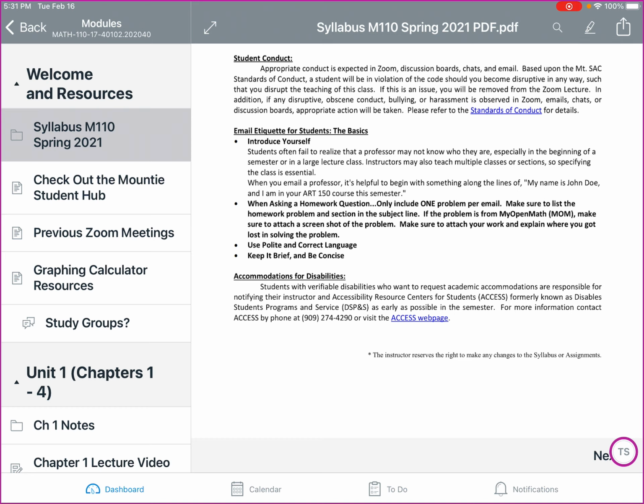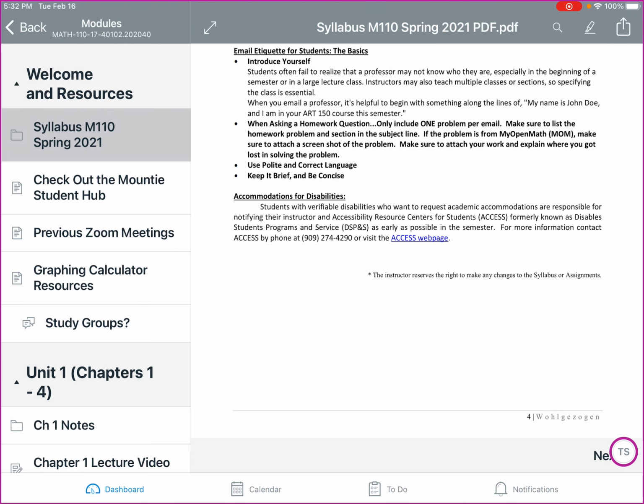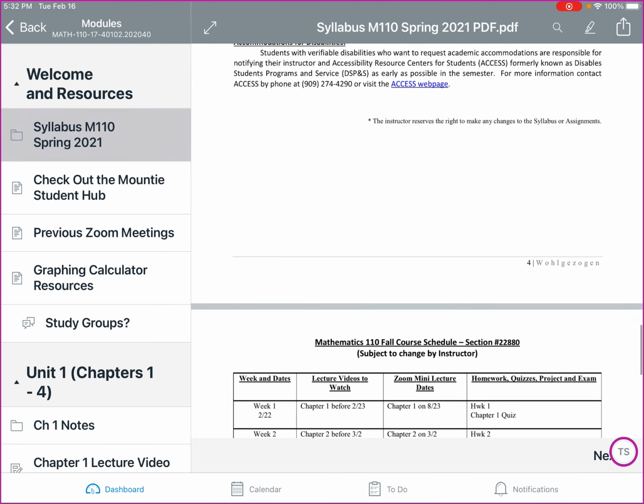Also, explain where you got lost. Let me know what you tried and what didn't work. Also, make sure to use polite and correct language and keep it brief and be concise. Any accommodations for disabilities, the information is for access. Also, make sure you reach out to me early so that I'm aware of it and can make those accommodations.